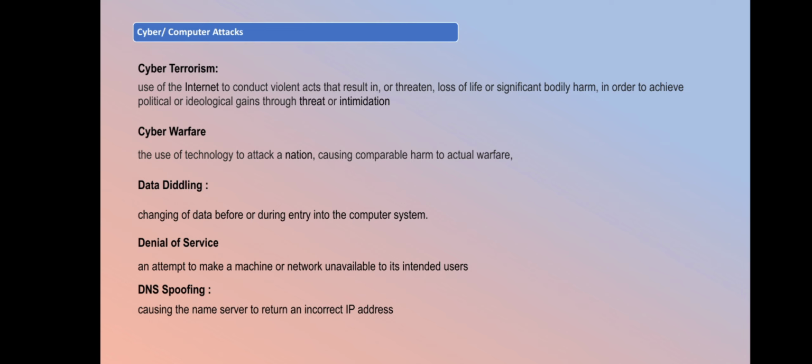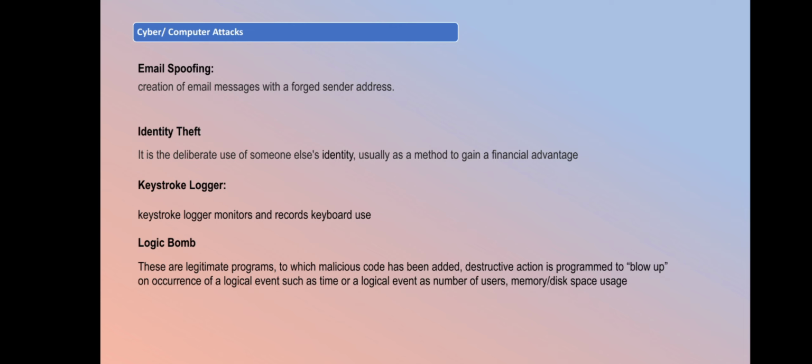Denial of service: in this case, an attacker tries to make your system or any service unavailable to the legitimate user. DNS, domain name spoofing: in this case, the attacker spoofs your system about the domain name, and as a result you will reach an incorrect IP address, and you will give your information on that domain name which belongs to the attacker. After getting your information, he will remove it, and another site will be opened for you.